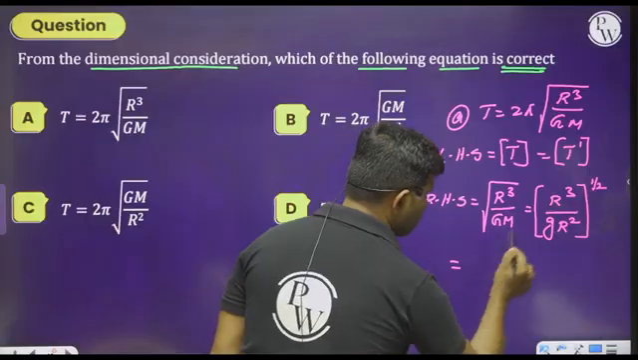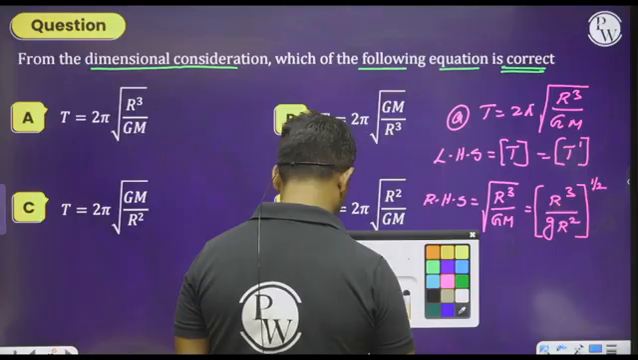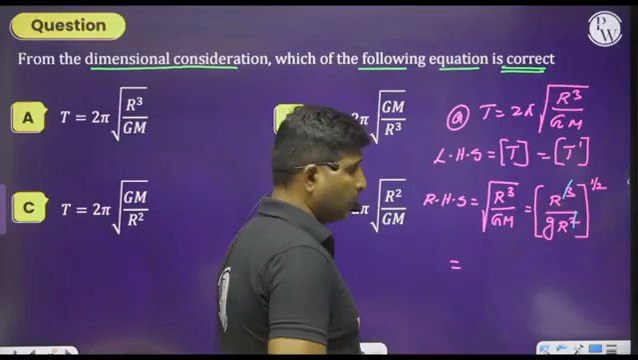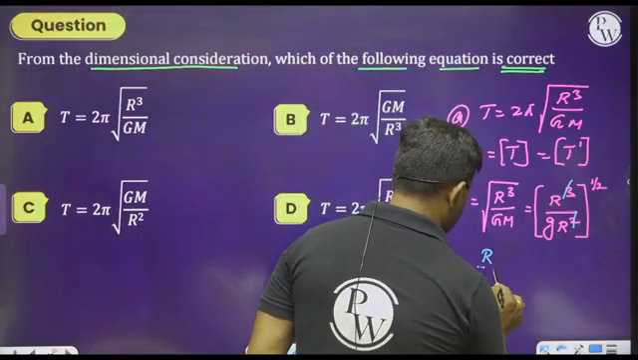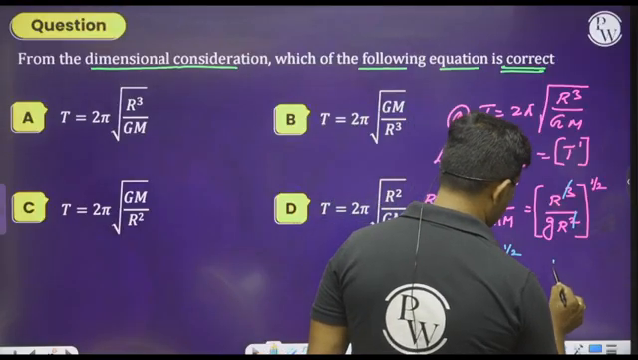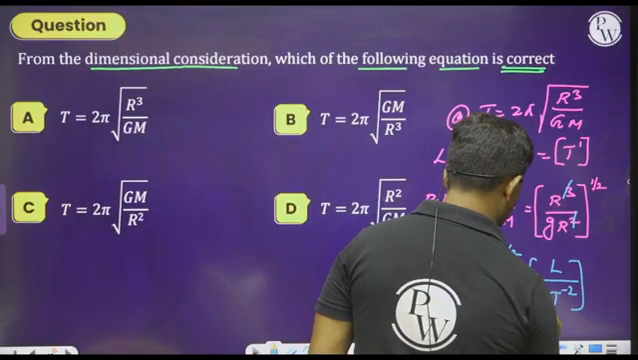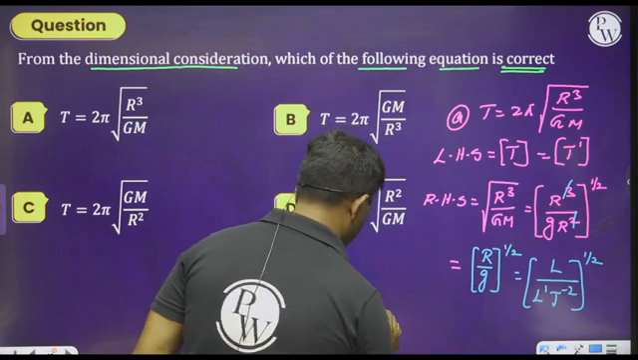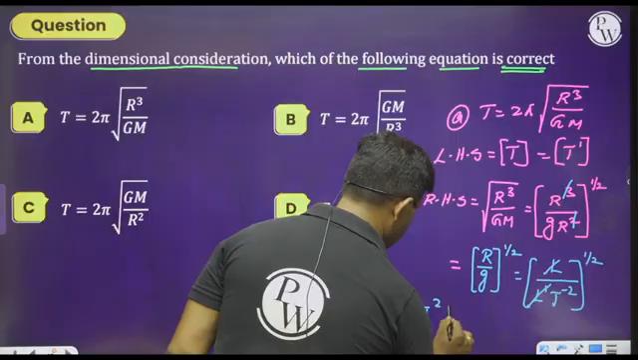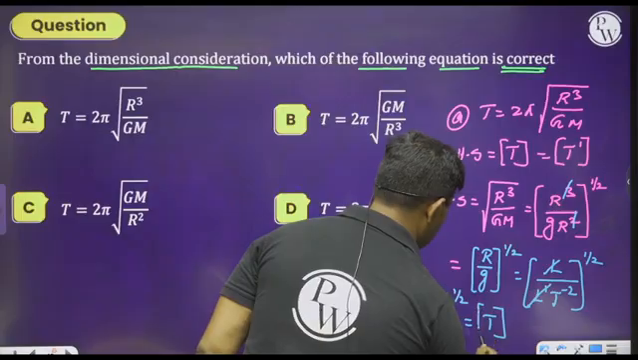So please check this. What is r here? r square and r cube will get cancelled, leaving r by g whole to the power of 1 by 2. So please observe this, L to the power of 1, L to the power of 1 T to the power of minus 2, whole to the power of 1 by 2. Therefore the dimensions of RHS will be T square whole to the power of 1 by 2. Then you will get the dimensions of capital T.